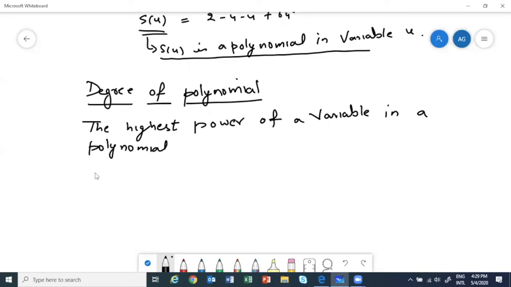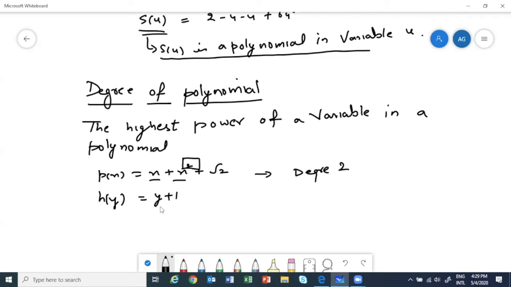So let's say I give you p(x) is equal to x plus x square plus root 2. First, the variable is x. What is the highest power? It is 2. So this one has degree 2. Let me write another, say h(y) is y plus 1. Then the variable is y, the highest power is 1.